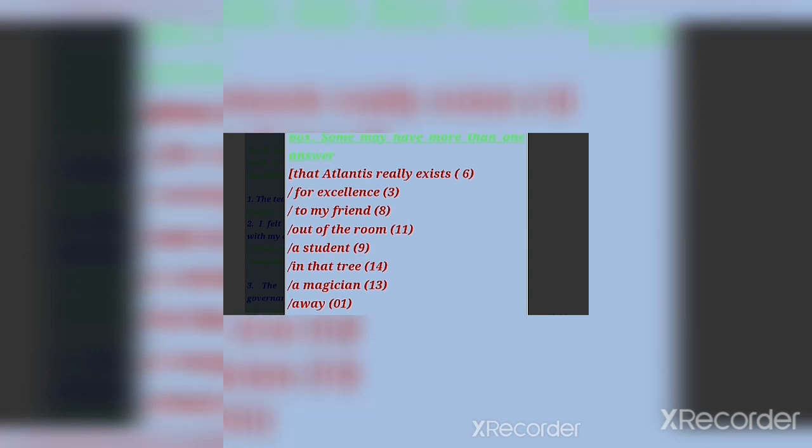Okay, now the first says the noise soon faded, where you have to use an adverbial participle. So the first answer is away. Okay, so the noise soon faded away.